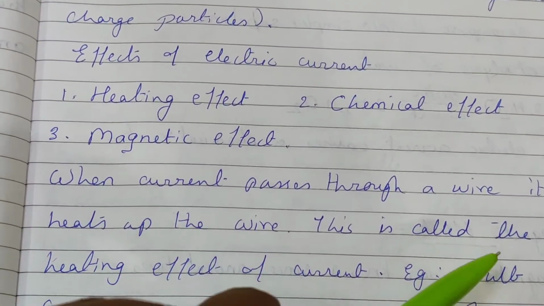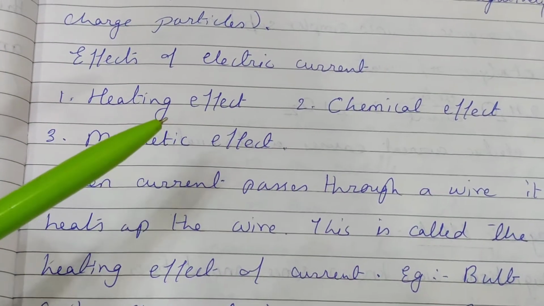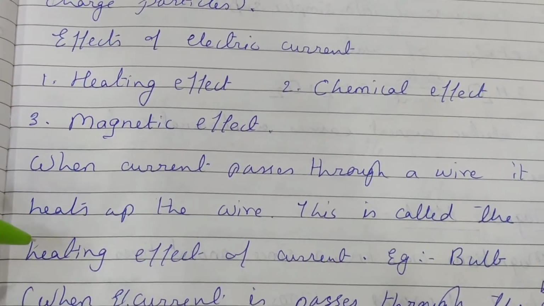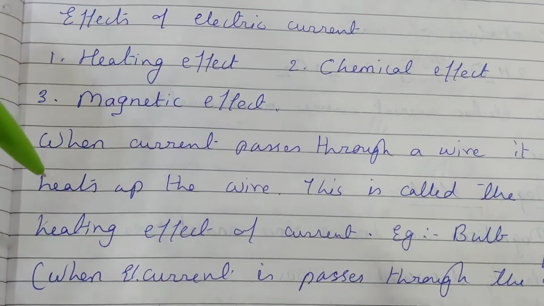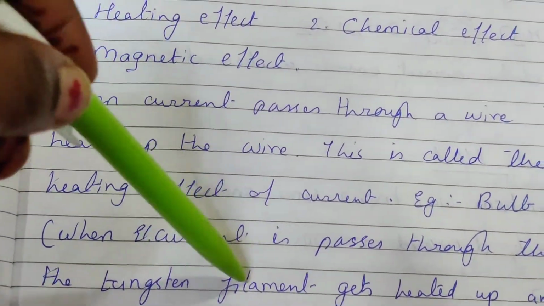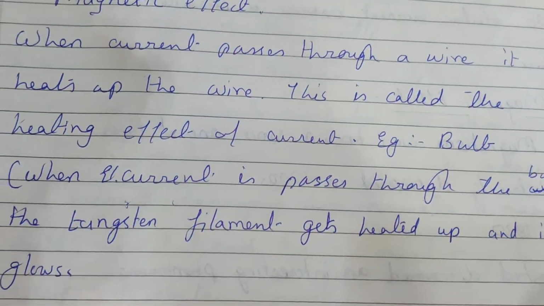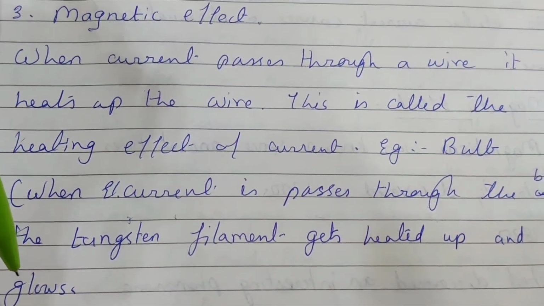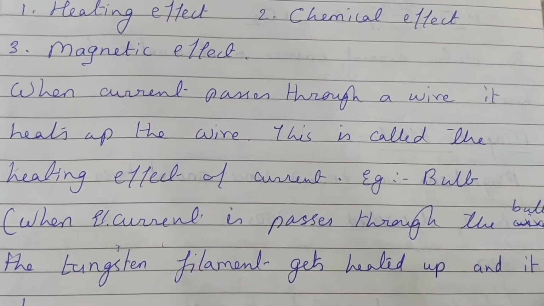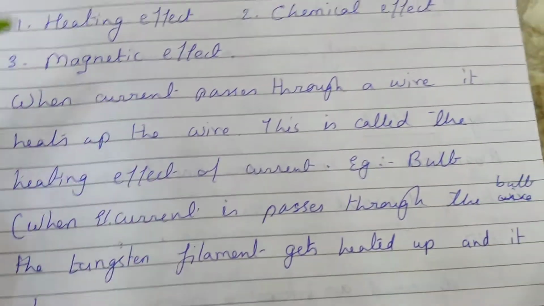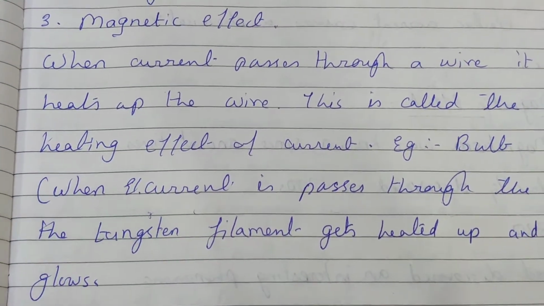Example, bulb. When we switch on the bulb, what will happen? The electric current passes through the filament, the tungsten filament, which gets heated up and it glows. I am talking about the yellow bulb, everyone has seen that bulb.